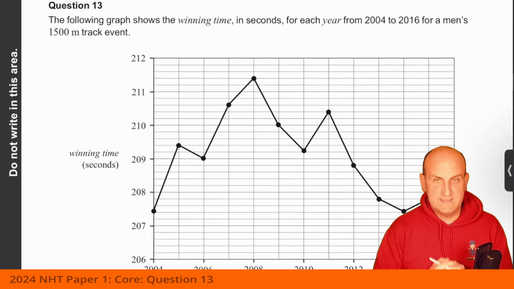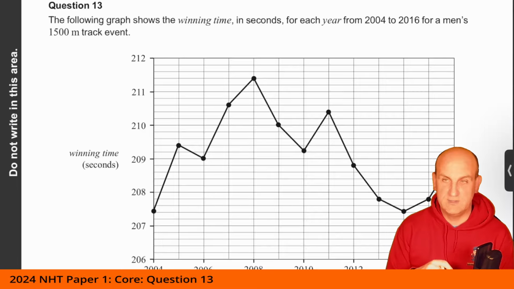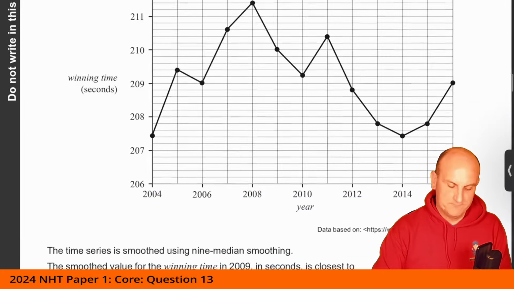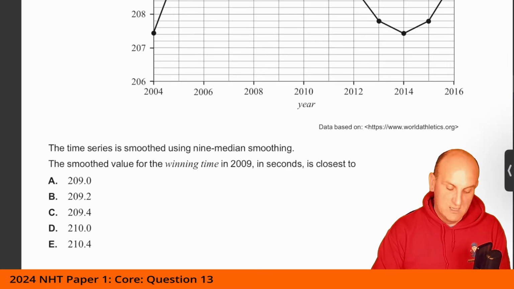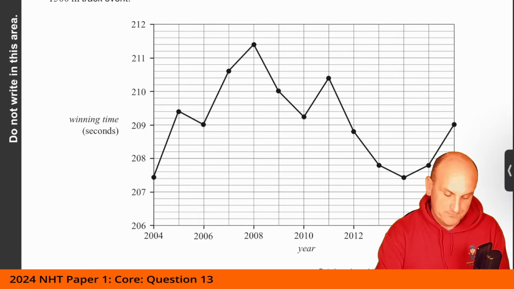The following graph shows the winning time in seconds for each year from 2004 to 2016 for a men's 1500 track event. Awesome. Idea of exercise? No. The time series is smoothed using 9 median smoothing. Oh, sheesh. The smooth value for the winning time in 2009 in seconds is going to be, so 2009, we basically want,